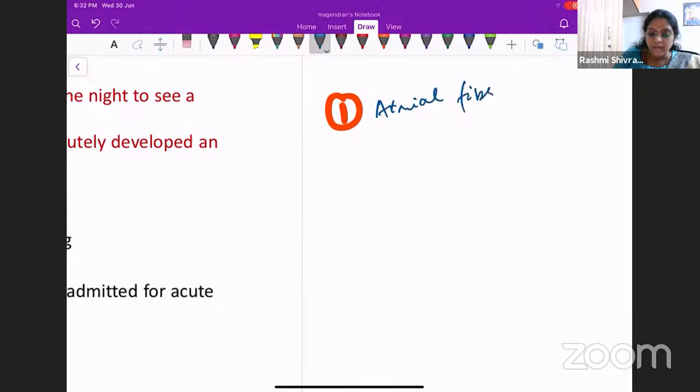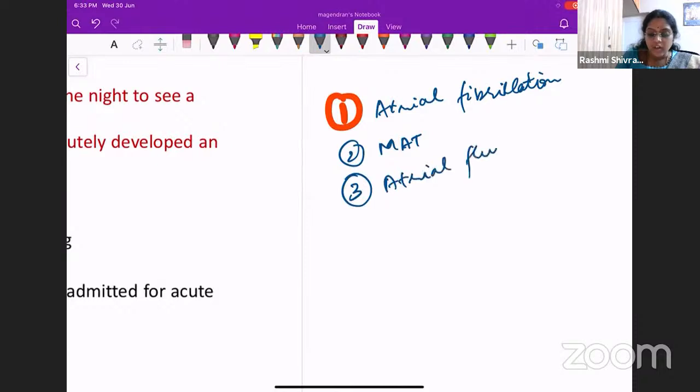The second will be multifocal atrial tachycardia. The third one will be any atrial tachycardia, especially atrial flutter or atrial tachycardia with variable AV block.